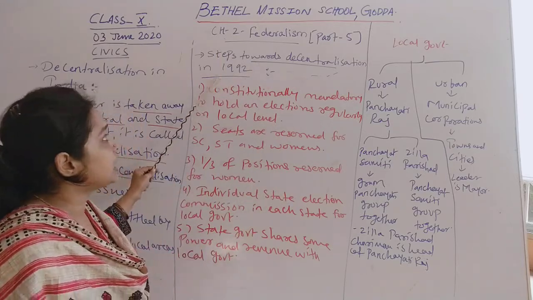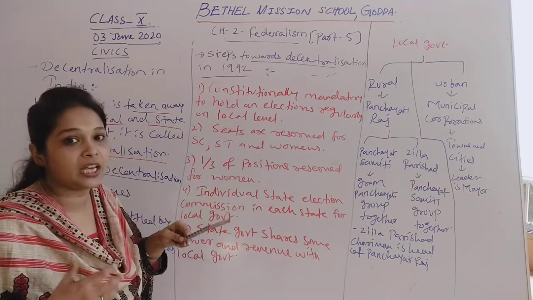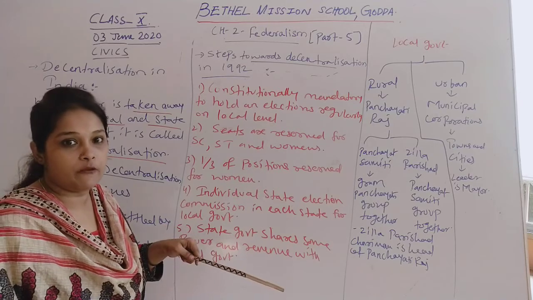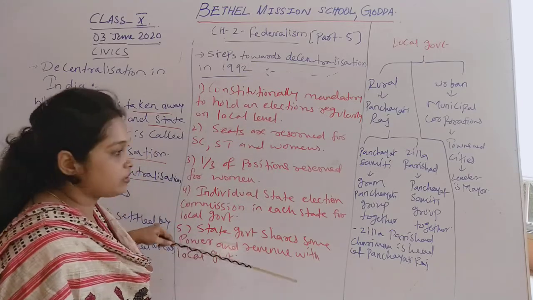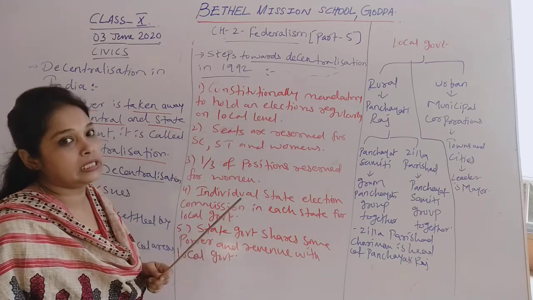Now when in 1992 there was decentralization, there were different steps taken by the constitution or by the government to establish the local government. Now we will see what those steps taken in 1992 towards decentralization are.